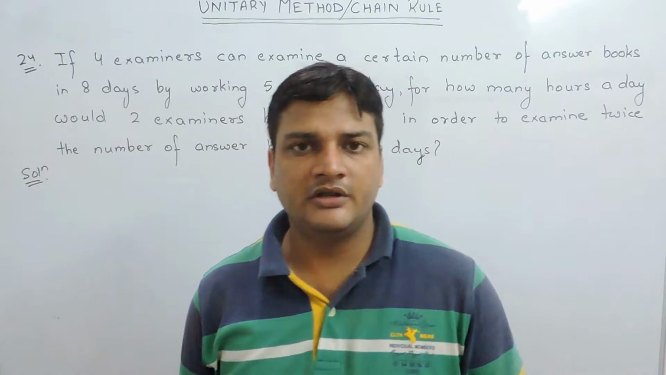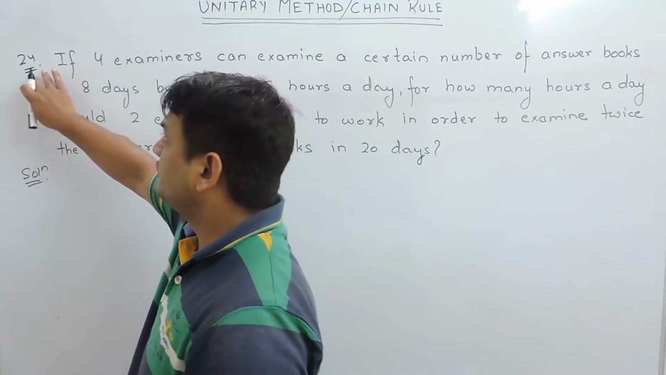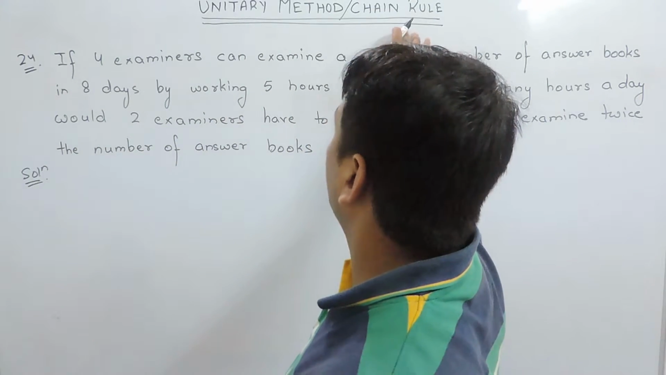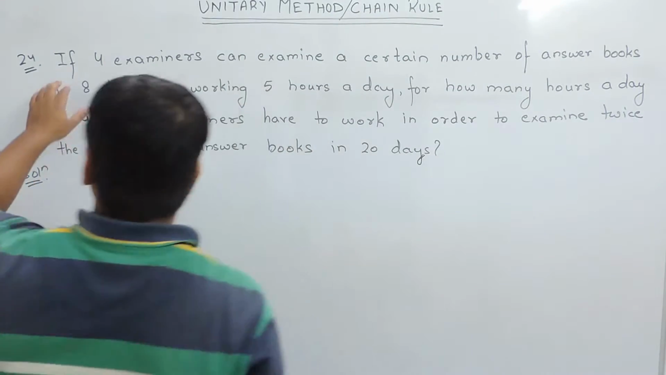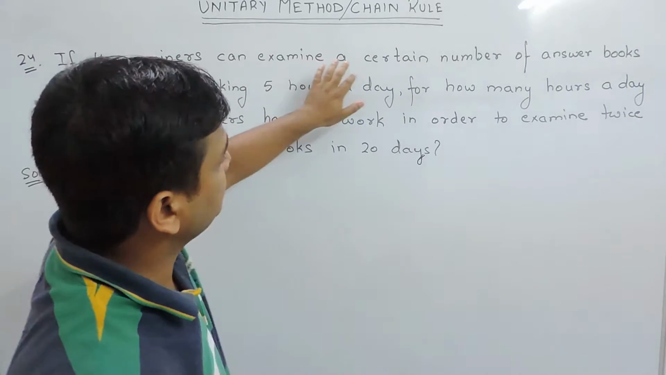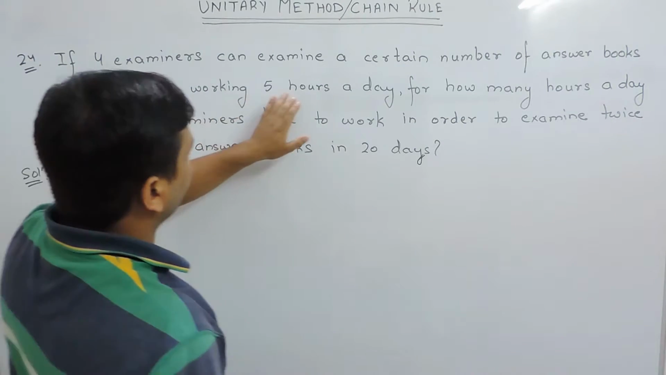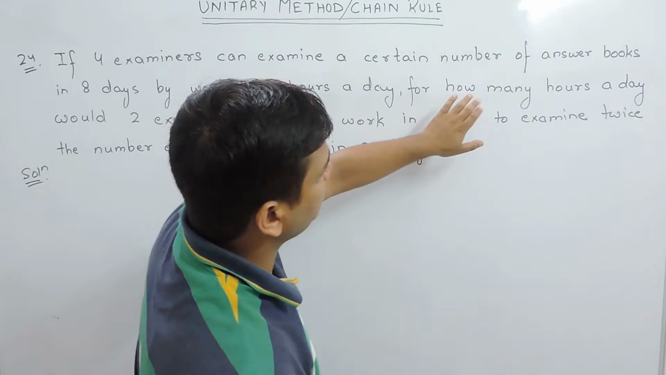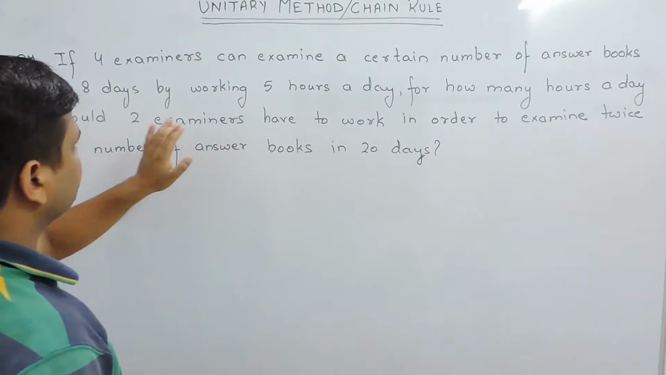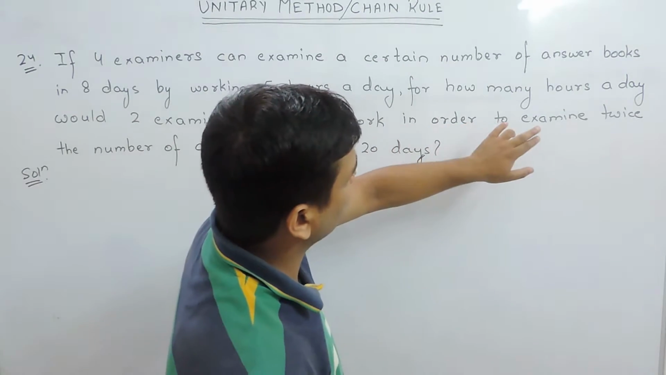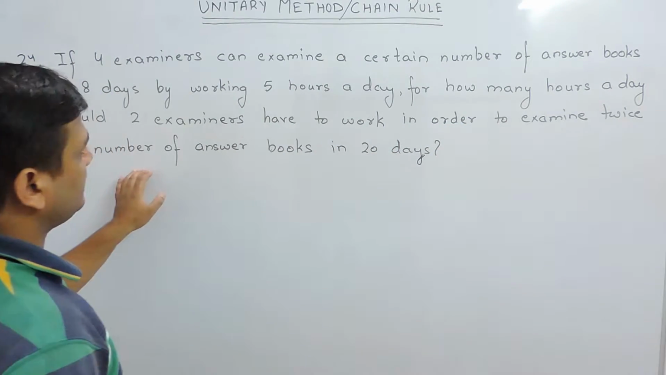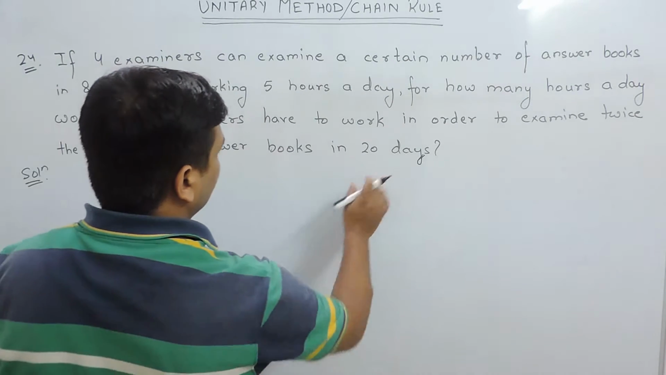Hello, I am Arun Malik and today I am going to solve question number 24 of unitary method or chain rule. The question is, if 4 examiners can examine a certain number of answer books in 8 days by working 5 hours a day, for how many hours a day would 2 examiners have to work in order to examine twice the number of answer books in 20 days?